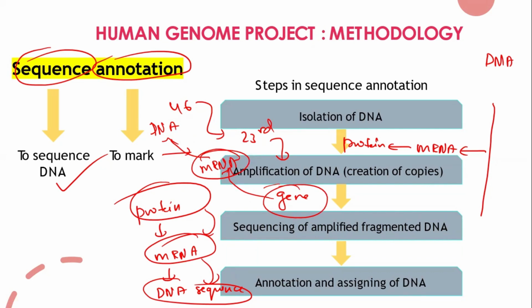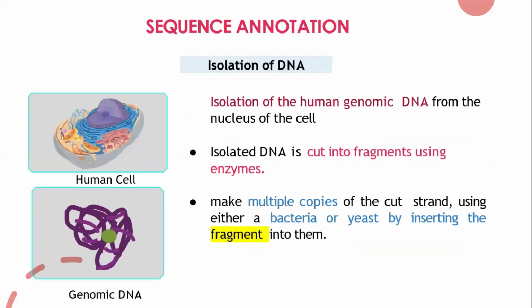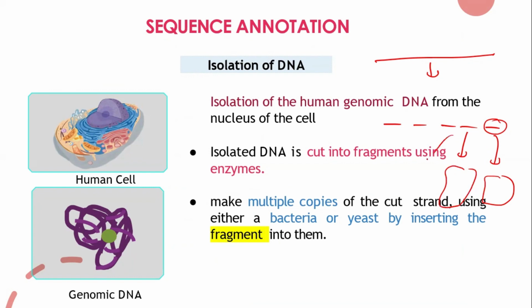So let's see how this will happen. First you will take the DNA and chop it down into small fragments. Take the entire length of DNA and cut it into small fragments, and whatever small fragment is there, you put it in the bacteria or in the yeast. We call this the cloning method.